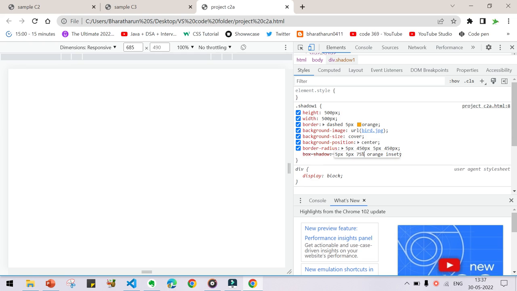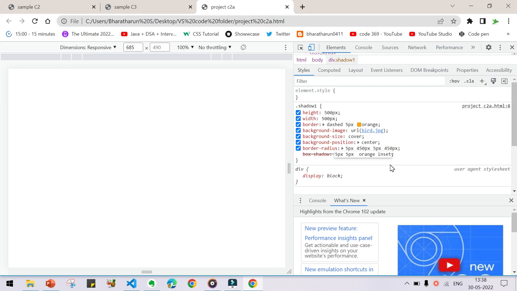Why? Because we can't give it in percentage, I think. Again, 10%, press enter, and it gets striked. So we cannot give percentage, that we can understand from this.